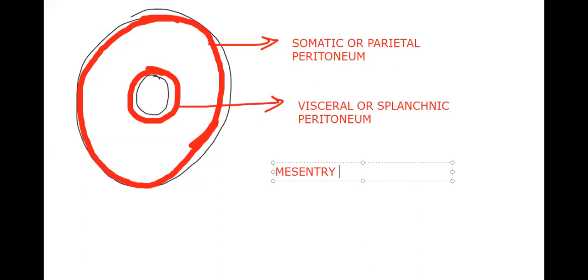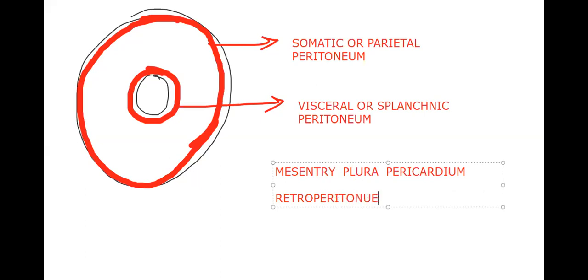Mesentery. What is mesentery? A double-layered peritoneal layer which covers all the visceral organs. Pleura. What is pleura? The peritoneal layer which covers the lungs. Pericardium. What is pericardium? The peritoneal layer which lines the heart. Retroperitoneum. That means the peritoneal layer which covers the kidney. What is the difference from the above? Retroperitoneum is the peritoneal layer which covers the kidney only on the ventral side, that is, parietal peritoneum. We call it retroperitoneum.